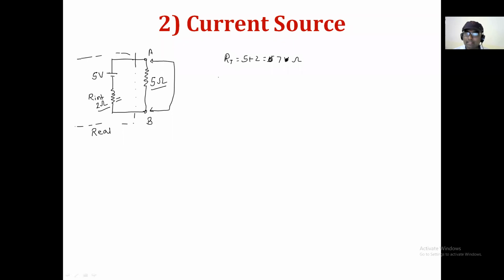Is it right? And then you can apply that Ohm's law. V is equal to I into R total. Voltage is 5, which is equal to I into 7. So that I is equal to 5 divided by 7. Can you give me this answer?